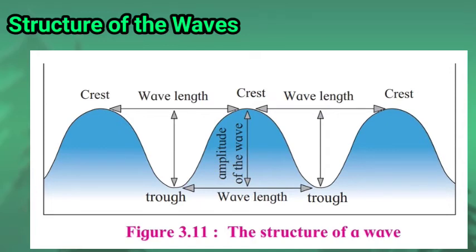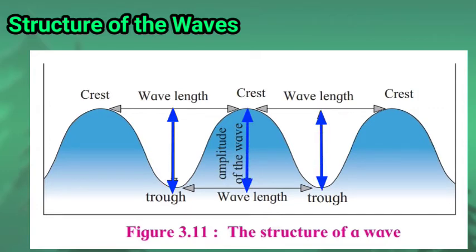Let's see the structure. The rising portion of the wave is called its crest, and the depressed portion of the wave is called its trough. If strong wind is blowing in one direction, large waves are generated. Let's see the amplitude and the length of the wave.